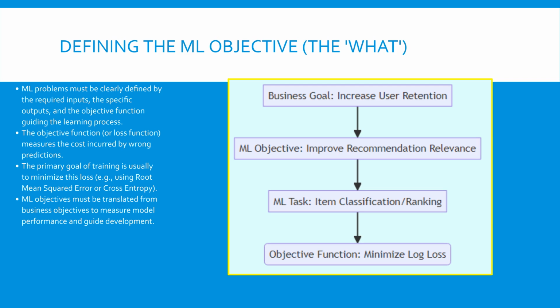What did we learn here? We learned that translating a business need into a mathematical objective function is the core step in aligning business and ML goals, allowing the machine to quantify and minimize prediction errors. This ensures the model learns what is truly important for the business context.